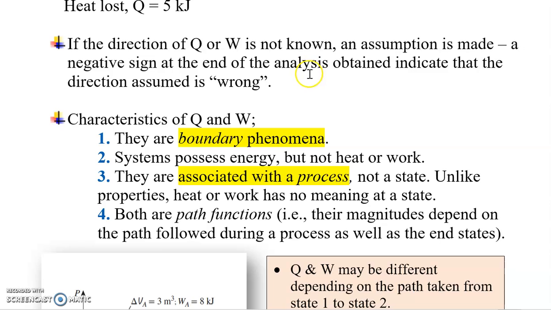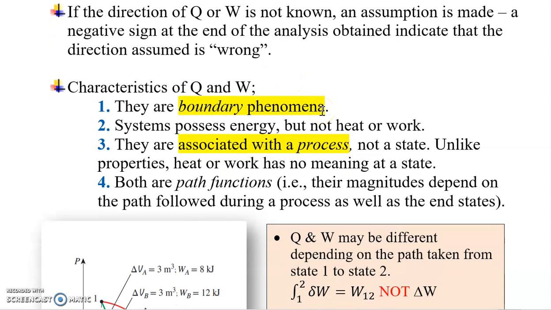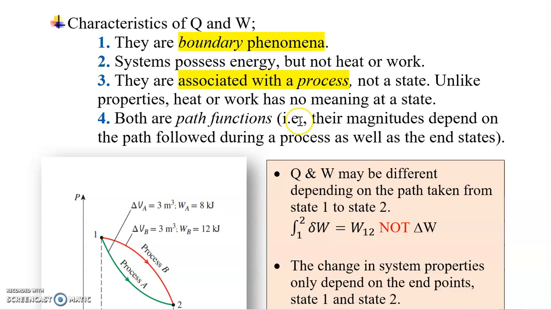Now, if the direction of Q or W is not known, you can make an assumption, like assume a negative sign, and if you get the opposite sign from the initial assumption, then that means your direction was wrong. Some characteristics of Q and W: they are boundary phenomena. That means they occur at the boundary. At the end of the process, they are no more.